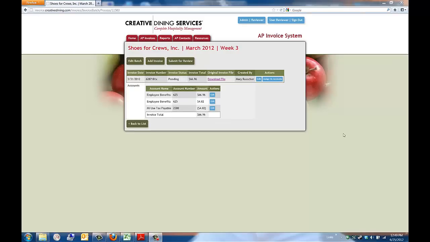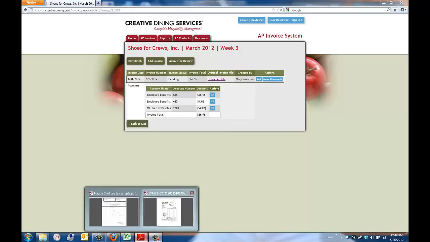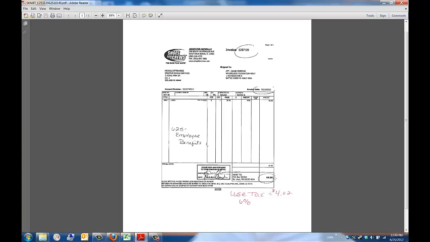Once you have identified an invoice for which use tax needs to be paid, we are going to start by calculating the use tax amount. The total for this invoice is $66.96. We are going to use Michigan's rate, which is 6%, and so the total use tax is $4.02.